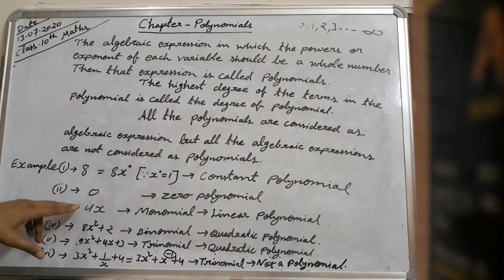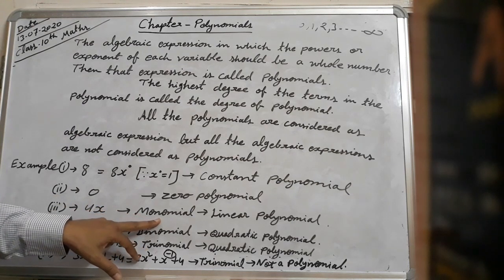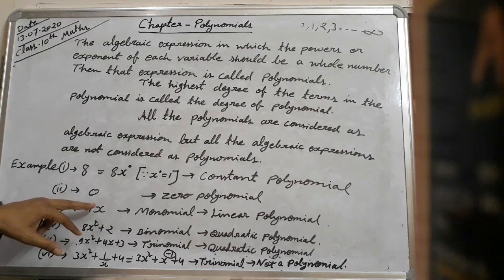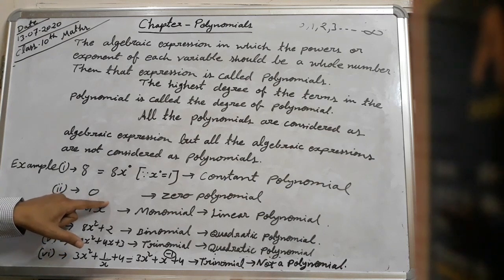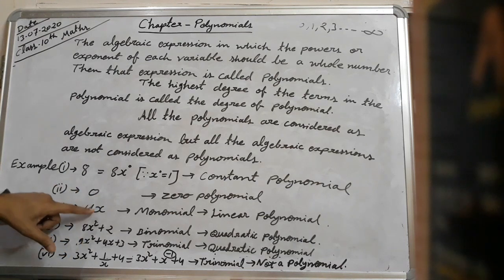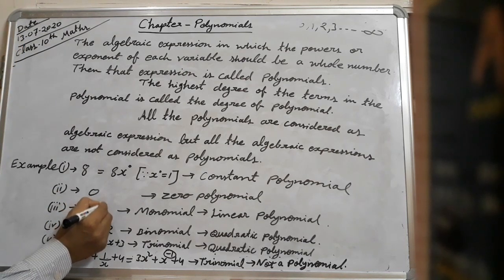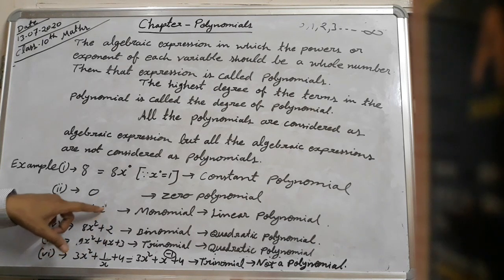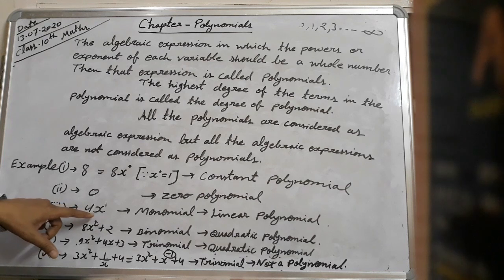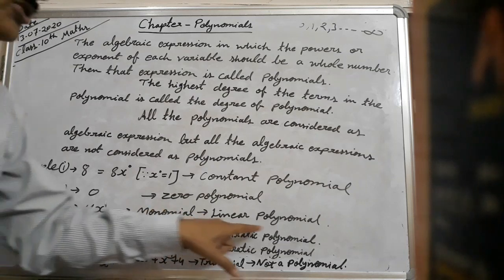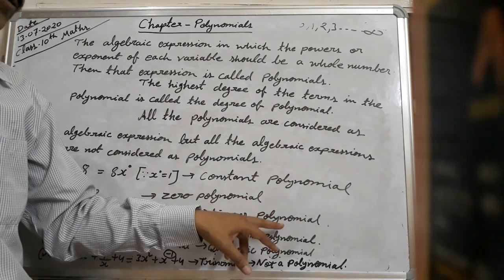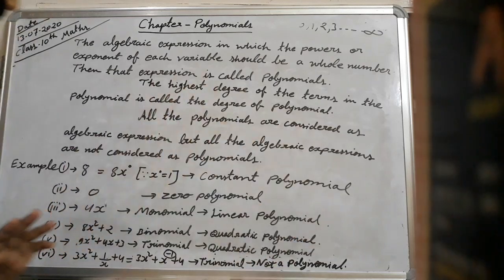Third one, 4x. 4x is a monomial. It is an algebraic expression. But is it a polynomial or not? For that we have to see that the power of x should be a whole number. Here nothing is written, which means 1 is there. That is 4x to the power 1. Therefore, its highest degree is 1, so we can say it is a linear polynomial. Linear polynomials are the polynomials whose highest degree is 1.